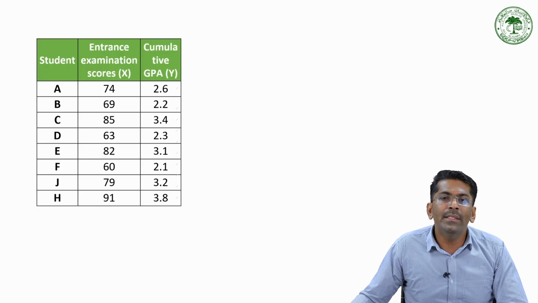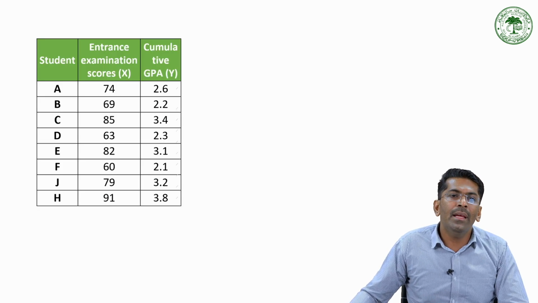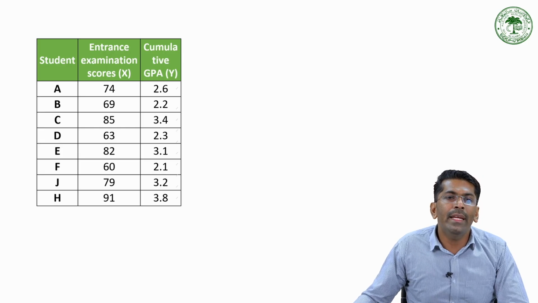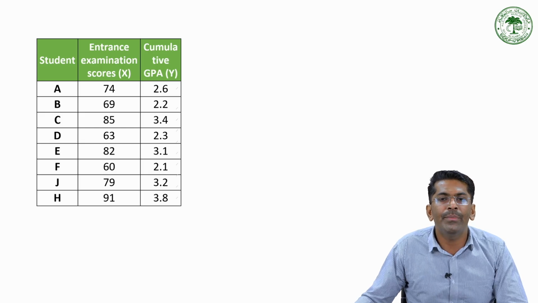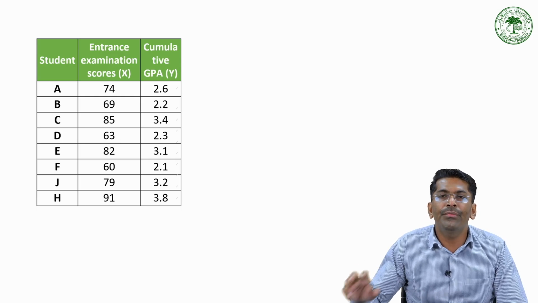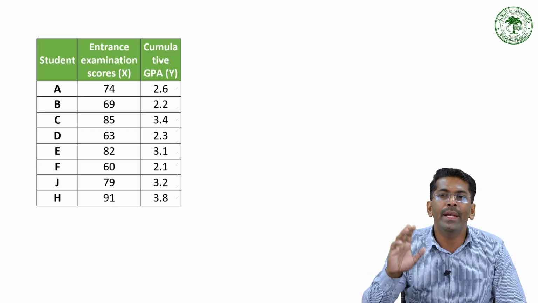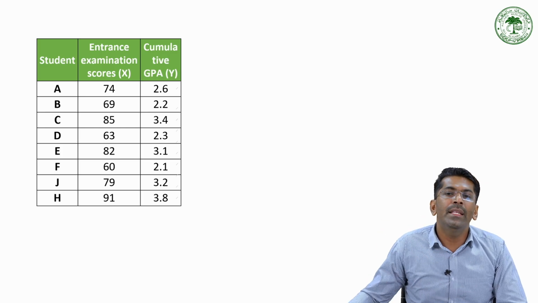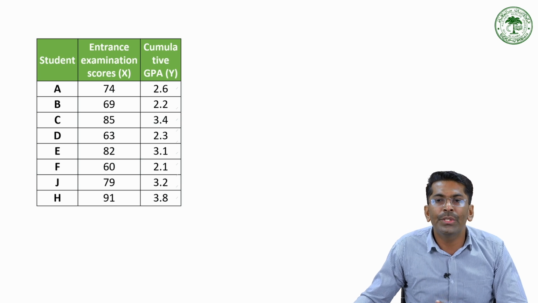Okay. Now consider one example here. Here we are considering various students, their entrance examination score is given, and the cumulative GPA, CGPA, is also considered here. X, the entrance examination score, is the independent variable and CGPA is considered as the dependent variable. Okay. So here we should transfer the information of this particular table into a graph. Because here the department chairman wishes to use the examination scores to predict the success in college, that he wants to check.